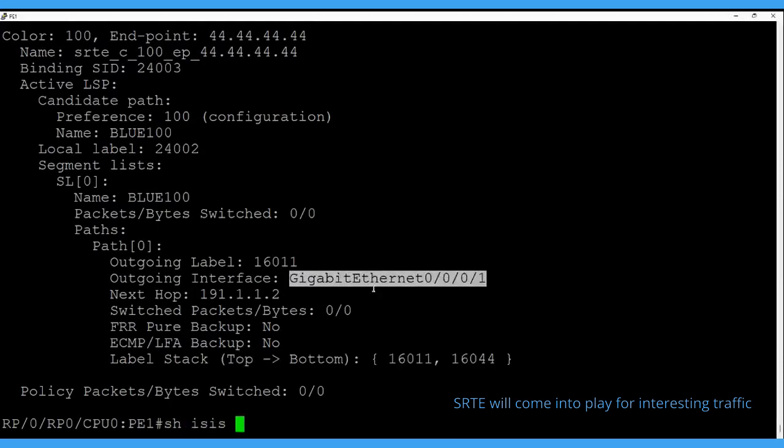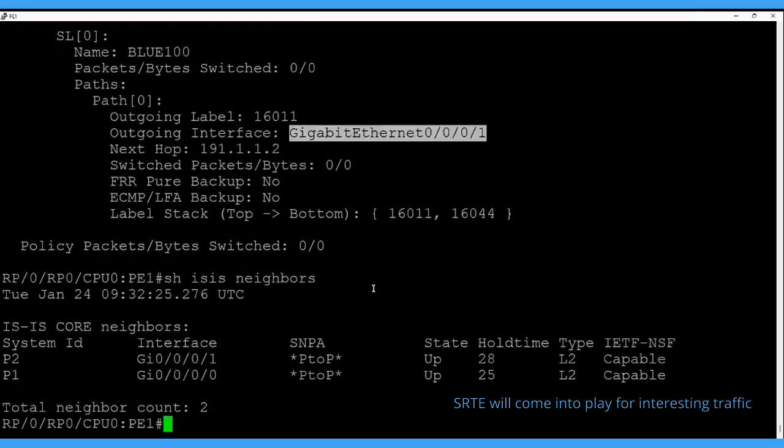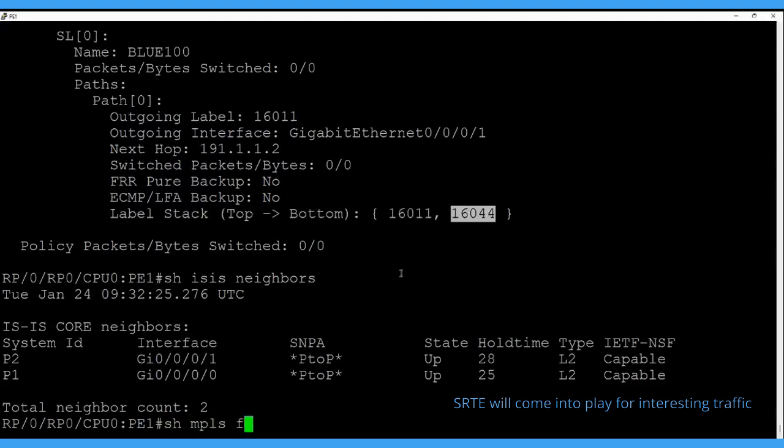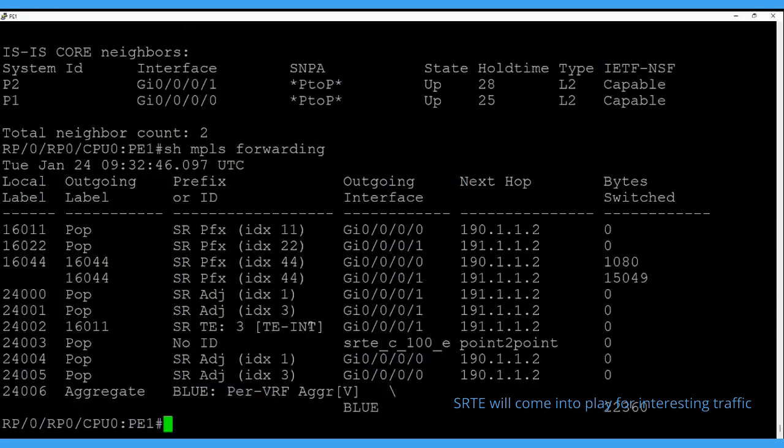Let's do show ISIS neighbor. As we want to send traffic to P2, this is the outgoing interface, instead of sending to P1, and this will be the outgoing label. Okay, if we do show MPLS forwarding, the SR-TE entry is showing pop.